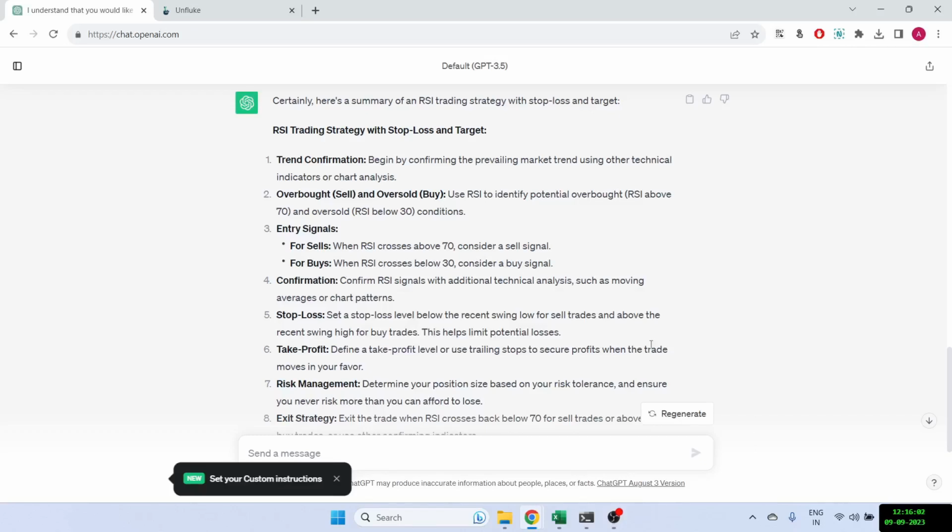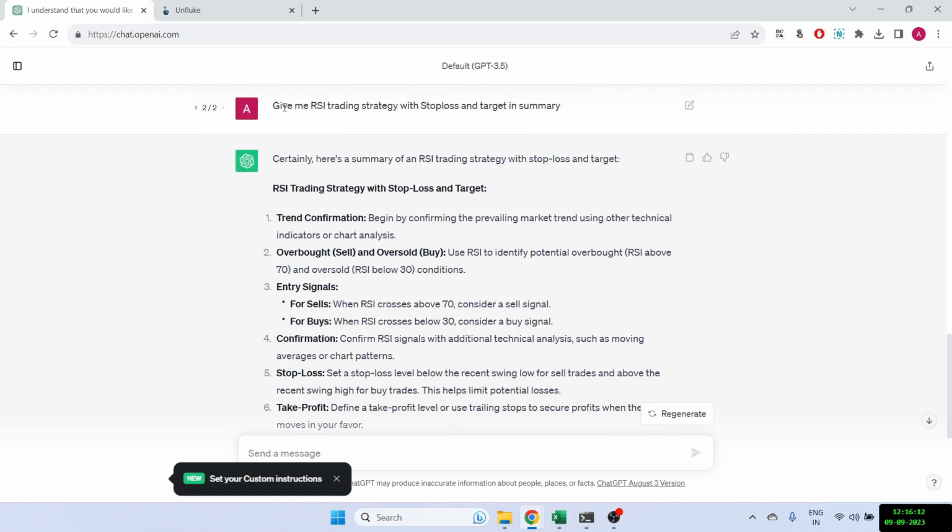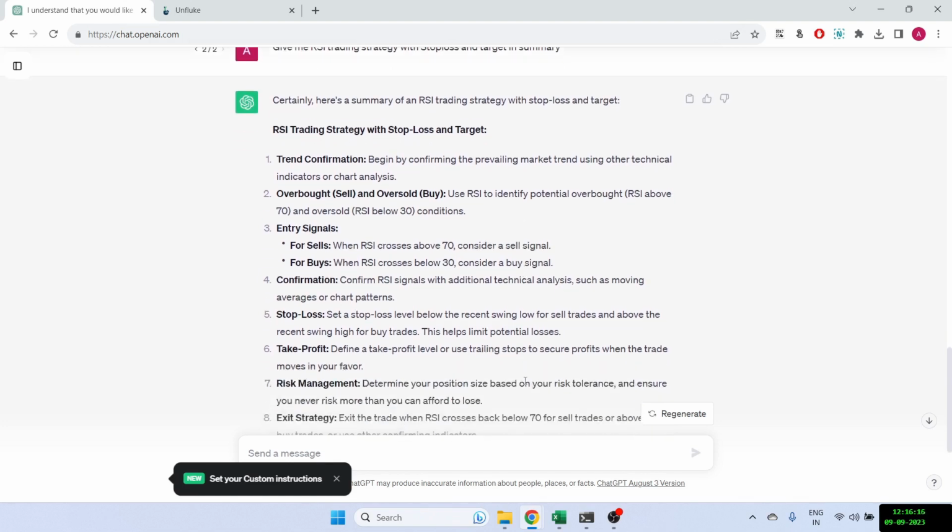Hi everyone. So today I'm going to check whether the strategies given by ChatGPT will actually work or not. I've asked a very simple question to ChatGPT to give me an RSI trading strategy with the stop loss and target, and this is what it has come up with.